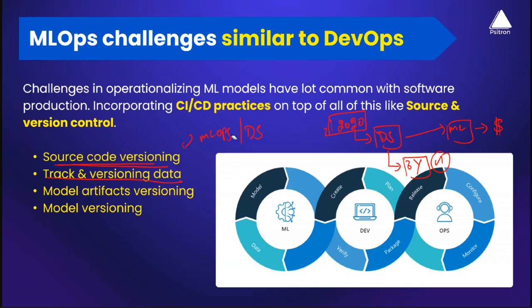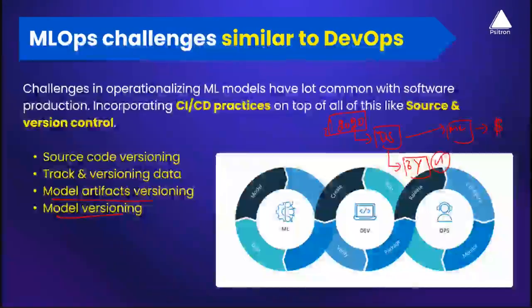So then comes, we are talking about model artifact versioning and model versioning. We discussed that throughout any machine learning lifecycle, we won't produce only one version of a model, because we produce various different versions of a model depending on the data. As we discussed, there's a drift in the data. I train my new model with the new data that is available with me. So then I produce various different versions of models.